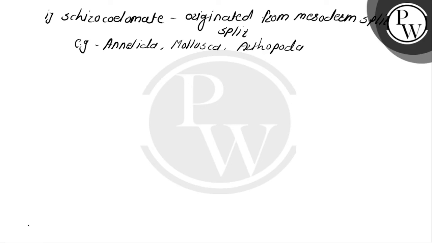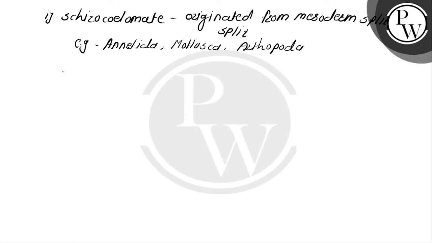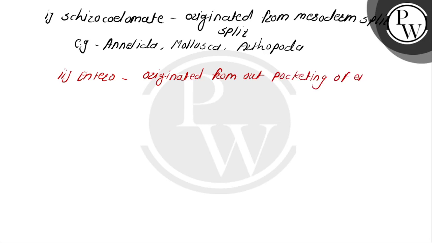Next one is the enterocoelomate, originated from outpocketing of embryonic gut. Examples are the Echinodermata and the Chordata.